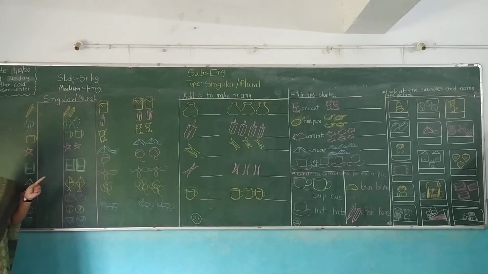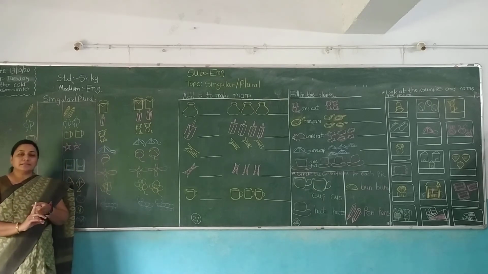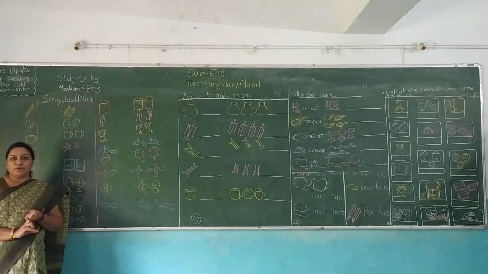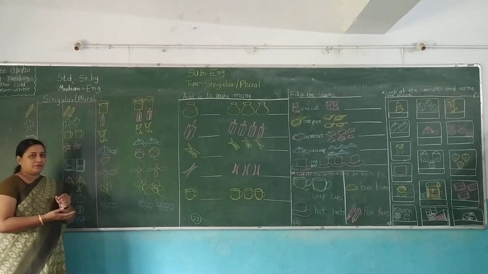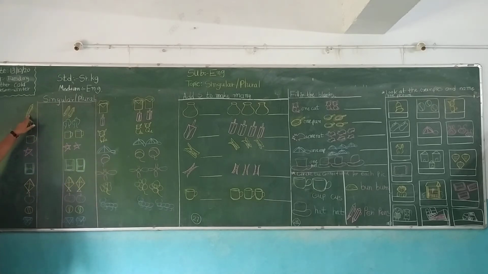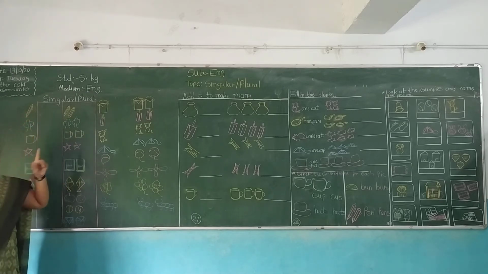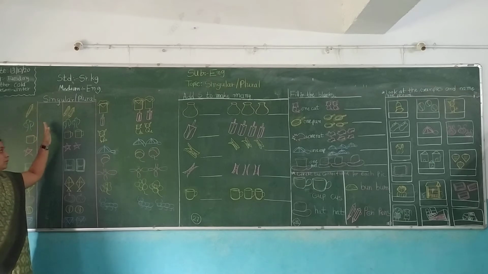It's a new topic, singular and plural. I have already explained, singular means one thing and plural means many. Okay. So look here. It's a pen. I draw the picture on the board. It's one pen. That means singular. Pen. Okay.